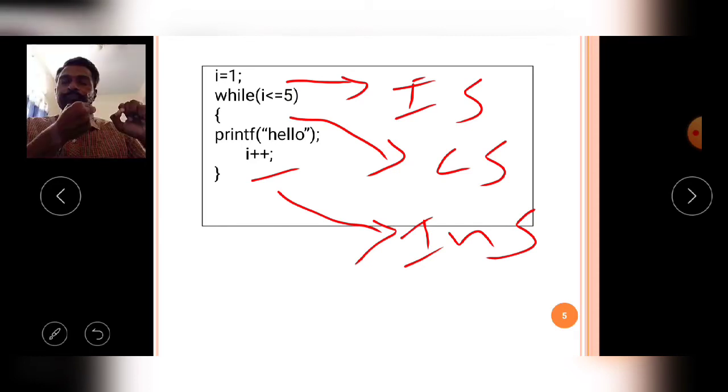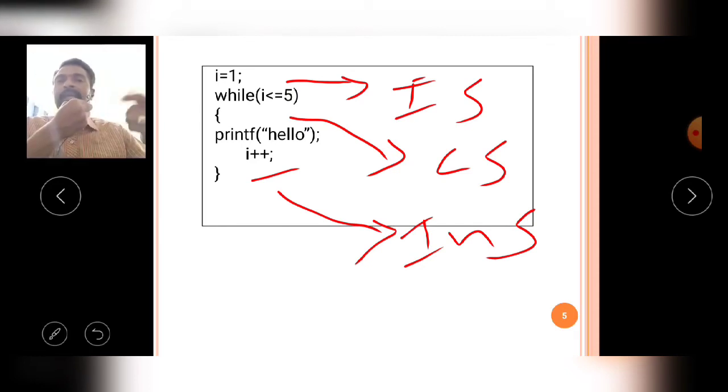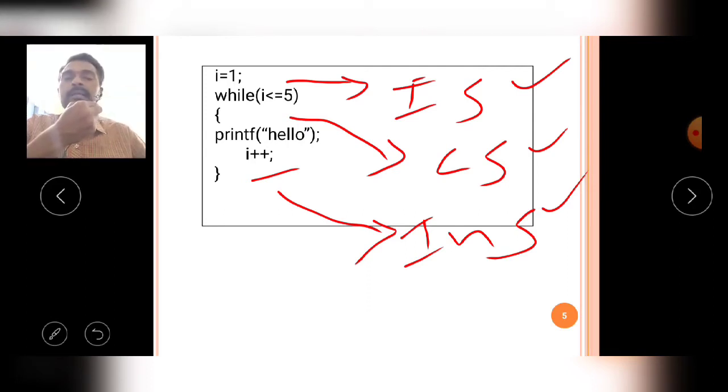If you want to apply a while loop in the proper manner, the while loop must contain these three statements. First one is the initialization statement, then the condition statement, and the increment or decrement statement. In my example I wrote the increment, so according to the requirement you may use a decrement statement also.